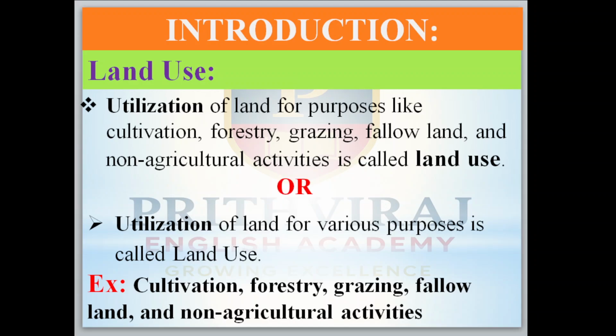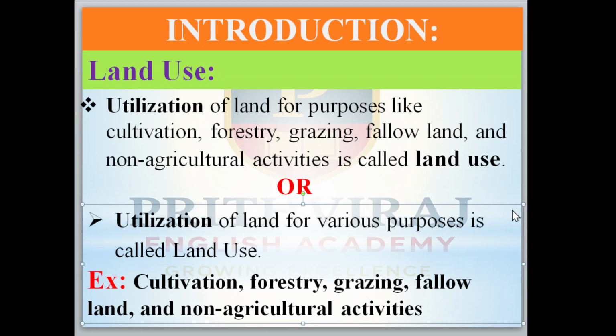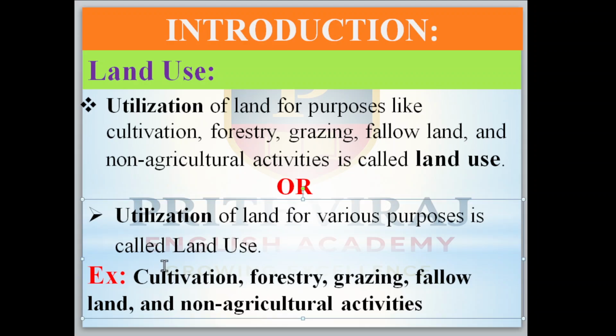One more definition: utilization of land for various purposes is called land use.